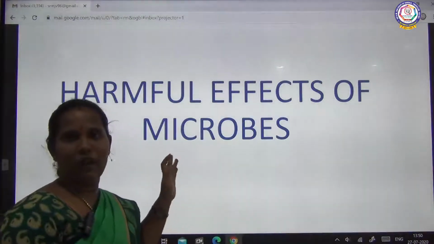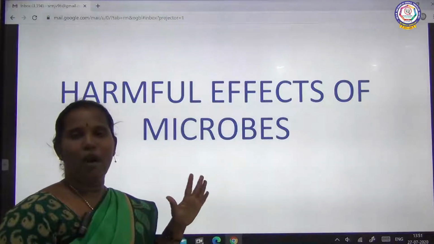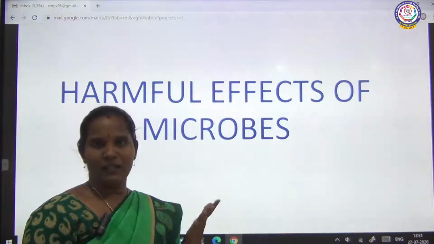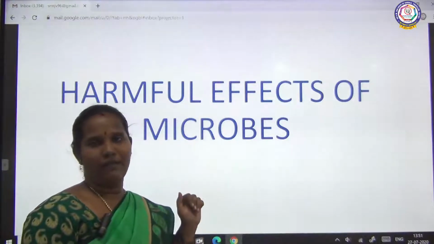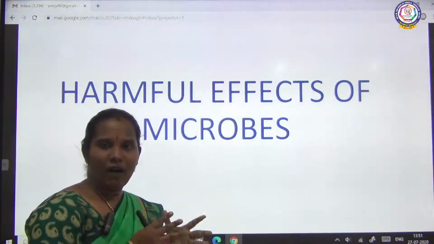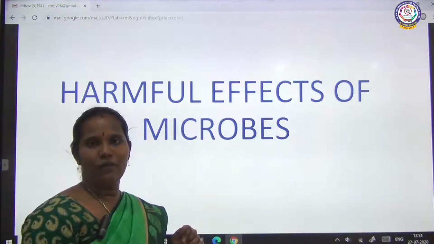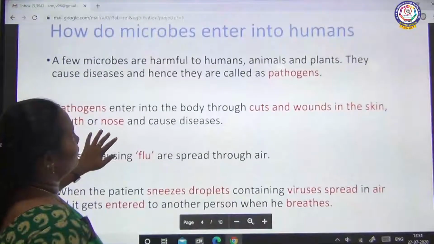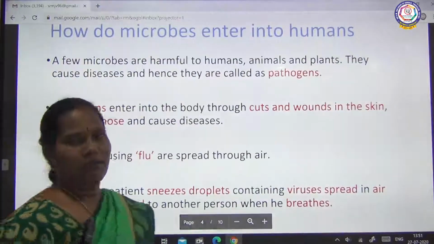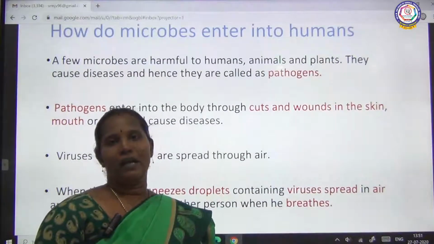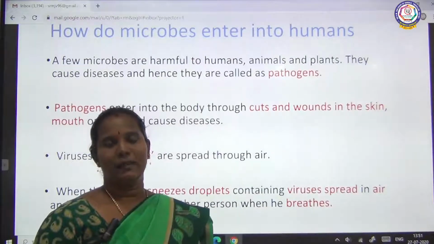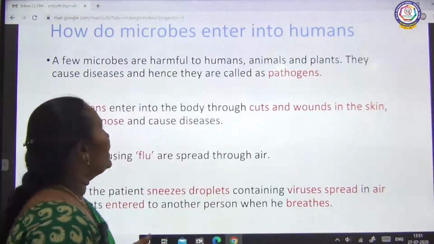In this session we have to see harmful effects. Harmful means they are giving the negative effects, negative things. It is called the harmful effects. If they are giving the opposite effects, that is the harmful effects. We have to see this lesson. See how microbes enter into human beings or any other living things. First, what are the harmful effects?